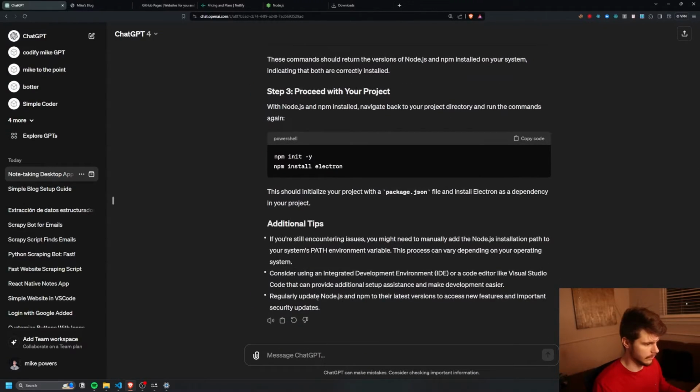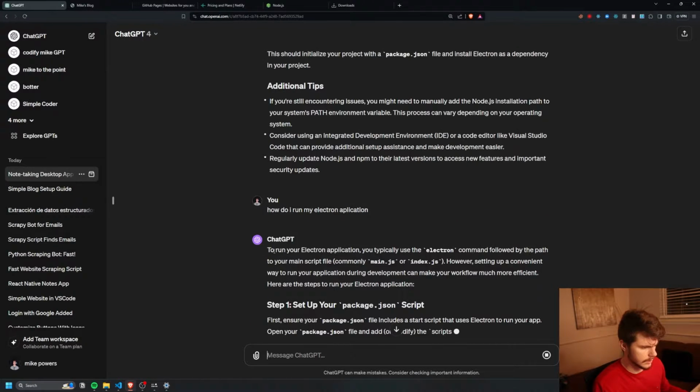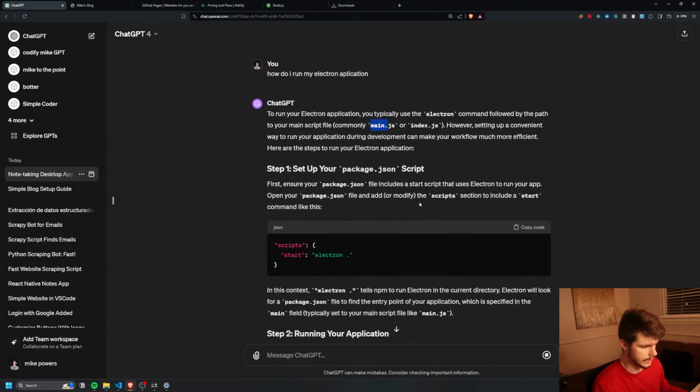So what do we do from here? How do I run my Electron application? Didn't even spell application right. To run your application, you would use Electron followed by the path to your script, either main.js or index.js.